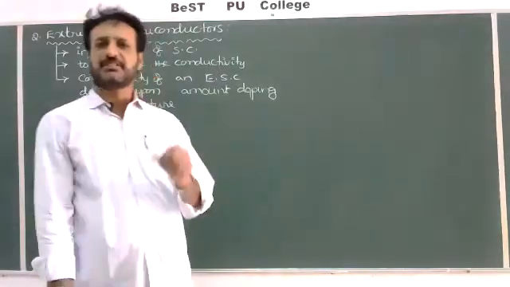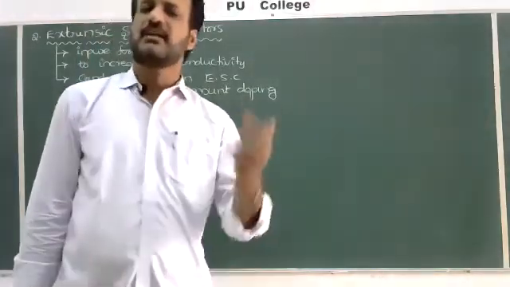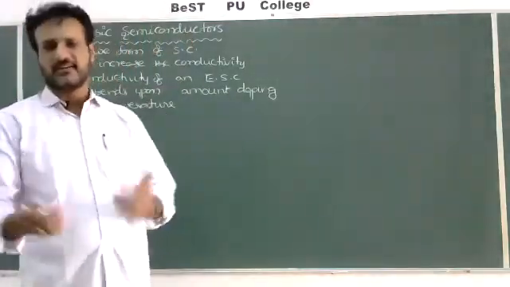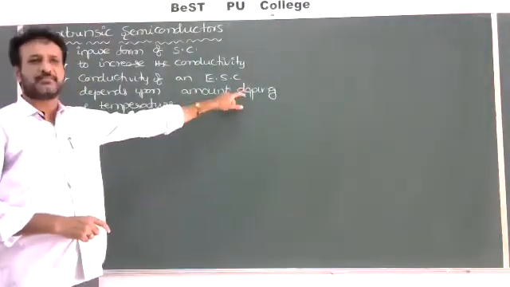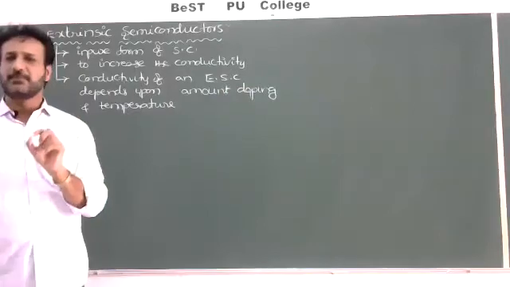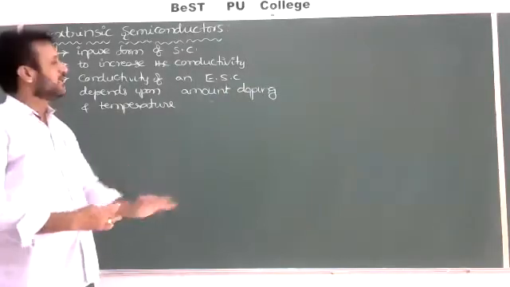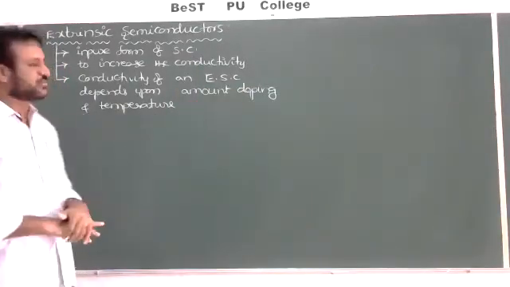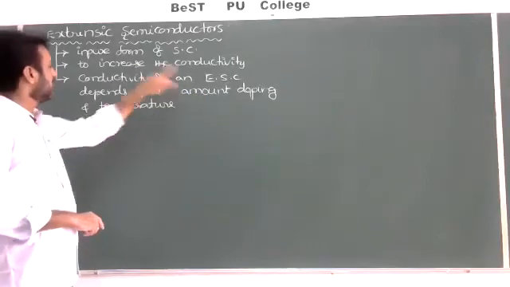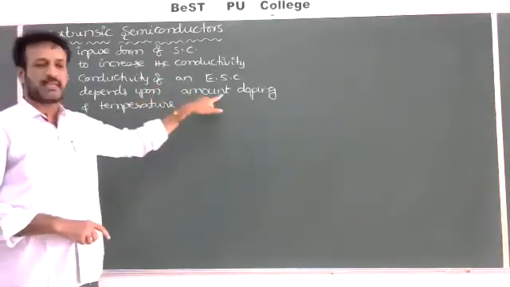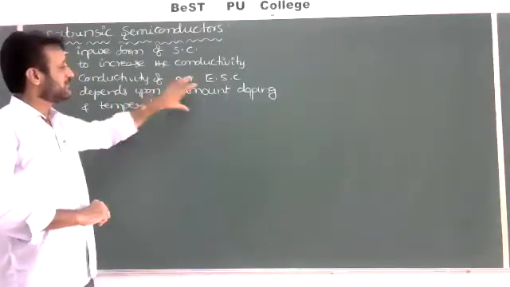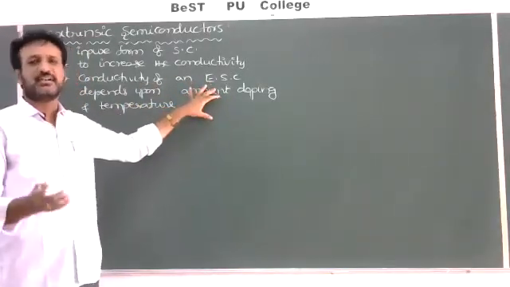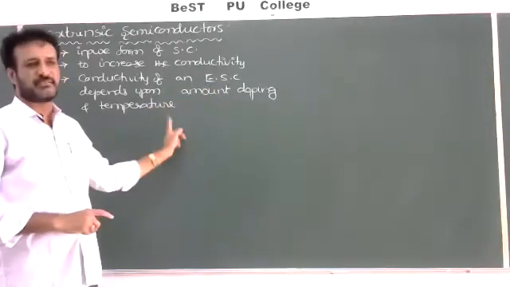Here it depends upon temperature as well as how many impure atoms we are adding. That method is called doping. The process of adding impurities to the pure semiconductor is simply called doping. More doping, more atoms added, more conductivity. Fewer atoms doped, less conductivity. So it depends upon these two parameters.